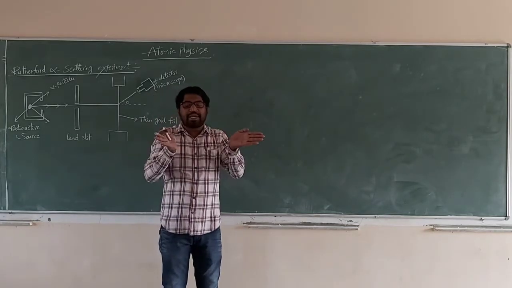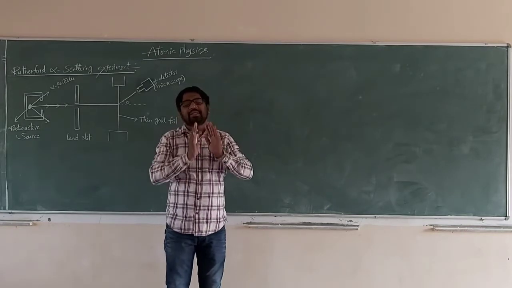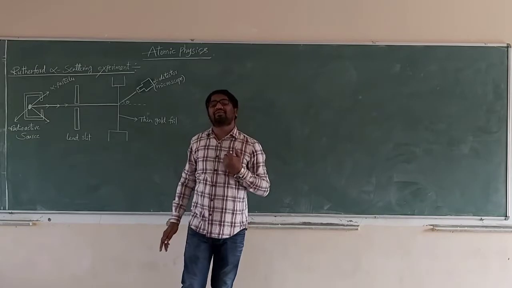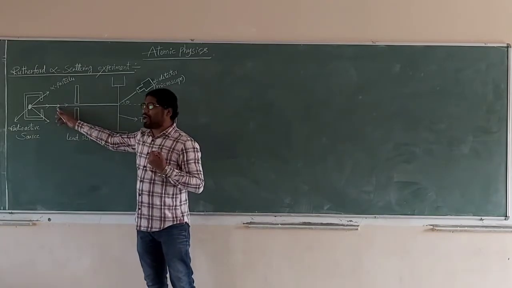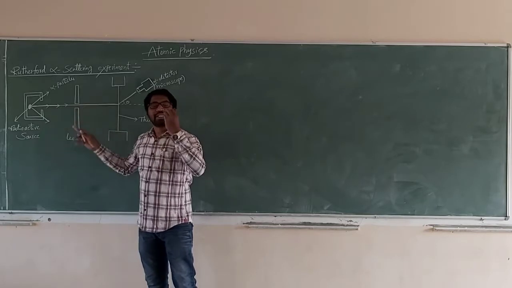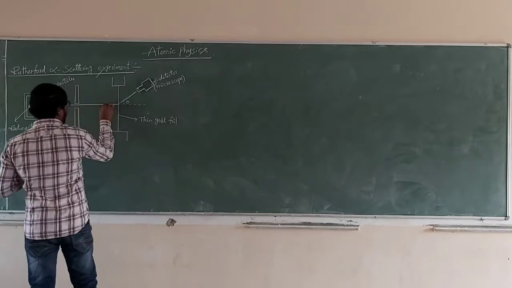The stream of alpha particles moves through a small hole, nothing but a slit, so that the intensity can be increased. Now this stream of alpha particles passes through the slit of the lead slate and is incident on the gold foil.